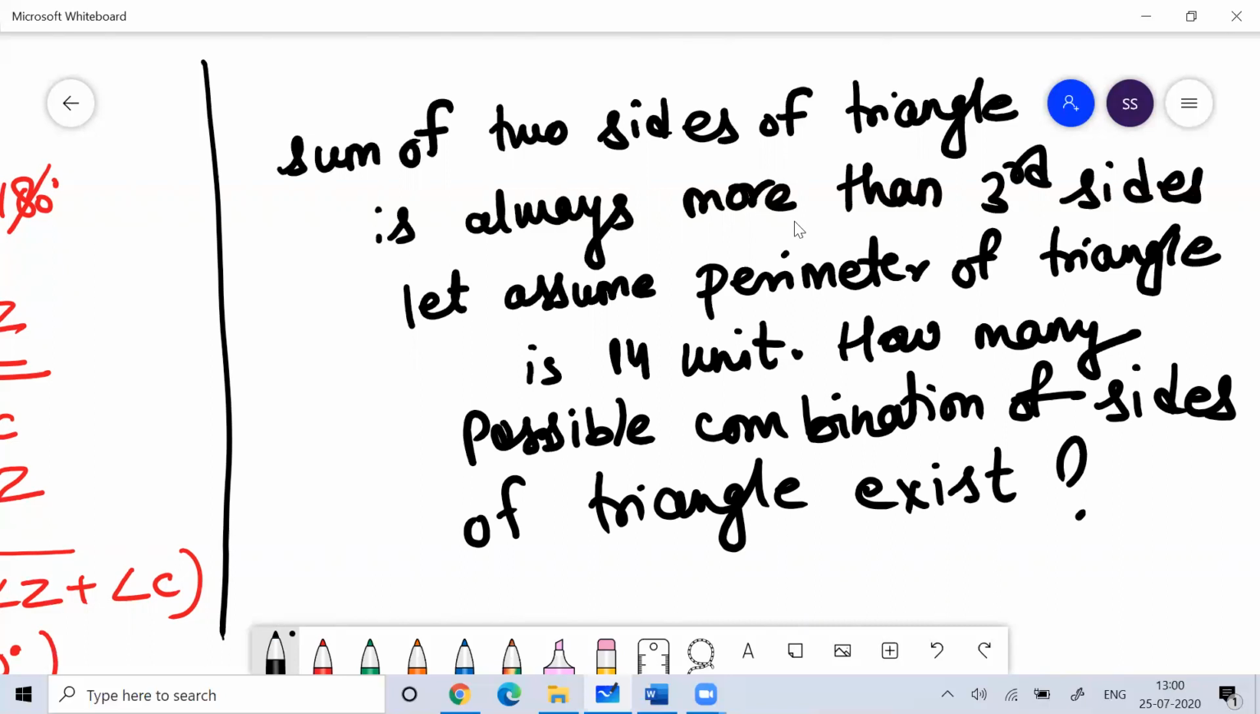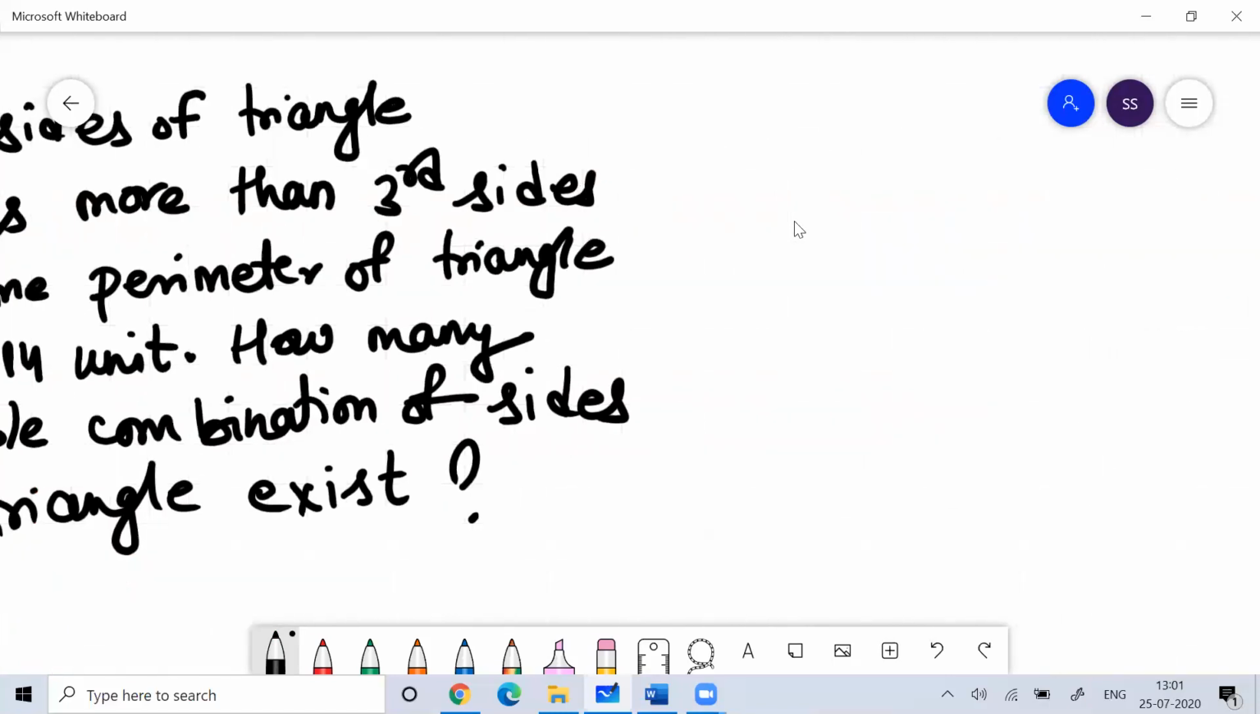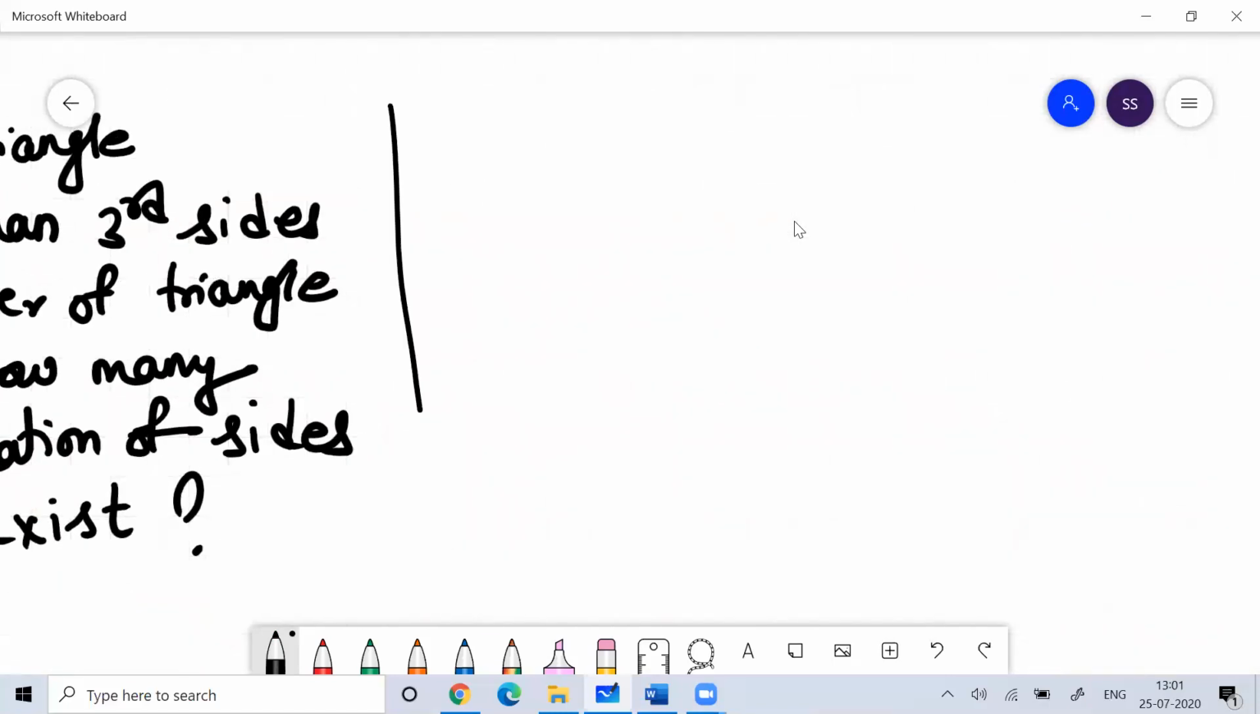So the sum of two sides of the triangle is always more than the third side. Now you assume there's a triangle and the perimeter of the triangle is 14 unit. Perimeter, I believe everyone understands. Perimeter basically means the sum of all sides. Suppose the sum of all sides of the triangle is 14 unit, 14 centimeter or whatever. So A plus B plus C is equal to 14. Now you tell me what are the possible combinations of the sides of the triangle.